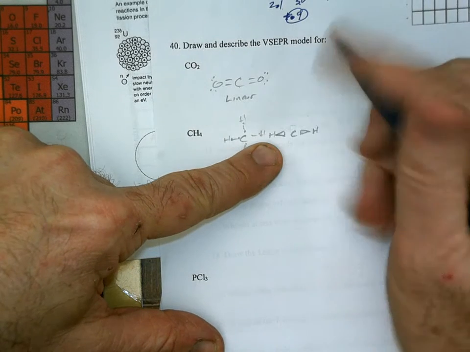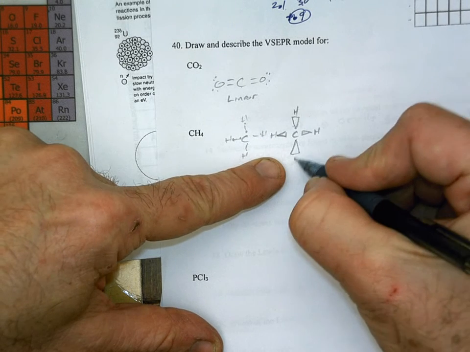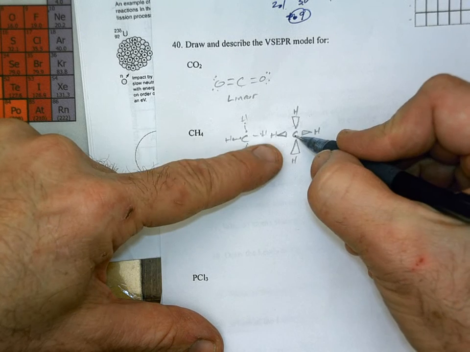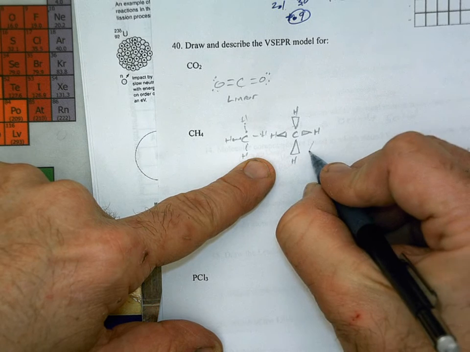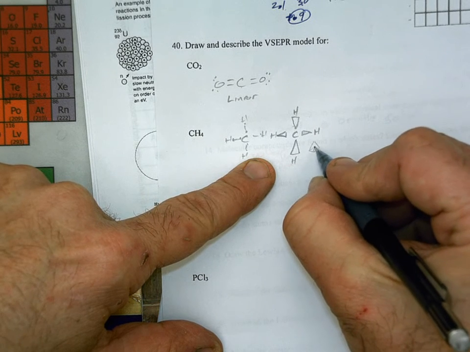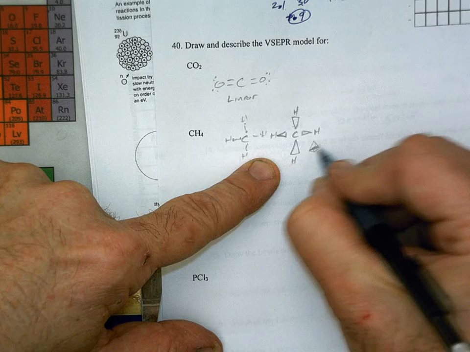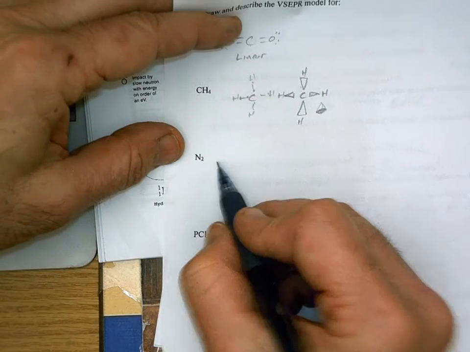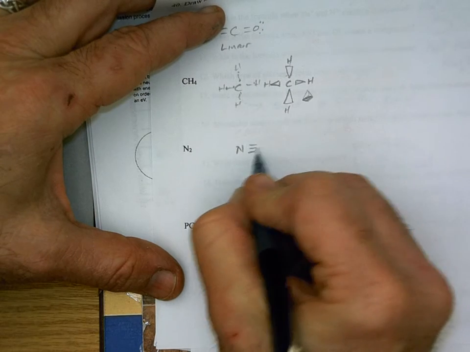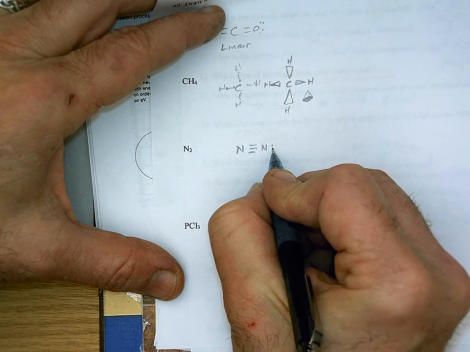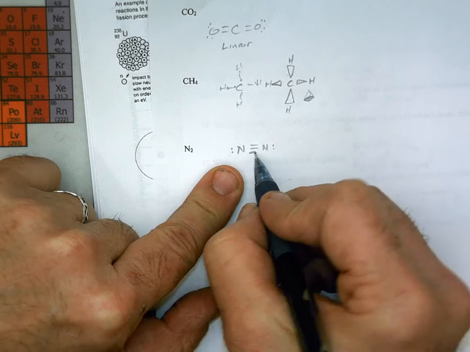Okay, this will be coming up towards us, sticking up out of the paper. So these guys are coming up towards us out of the paper. These two would be going down. This is going to be tetrahedral. It would kind of look something like that. We had that class. That's supposed to be a three-sided pyramid. Nitrogen. So when we drew the nitrogen previously, nitrogen ends up like this. It's going to have a triple bond right here, and so it's in a straight line. It's linear.